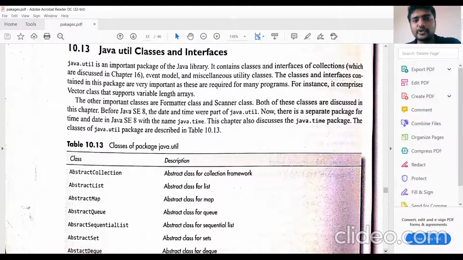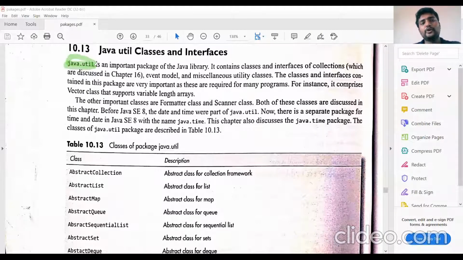The next package is the util package. In today's class, we will study the util package. Like the language package, this is also a most widely used package. The util package can be imported by using the syntax import java.util.*.